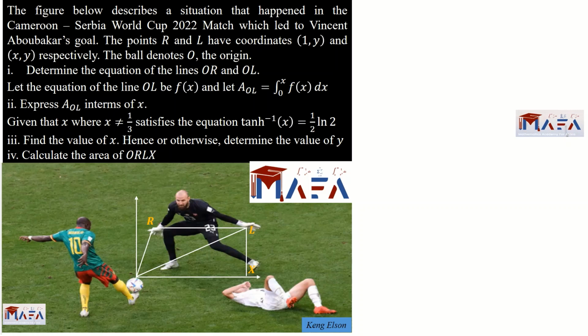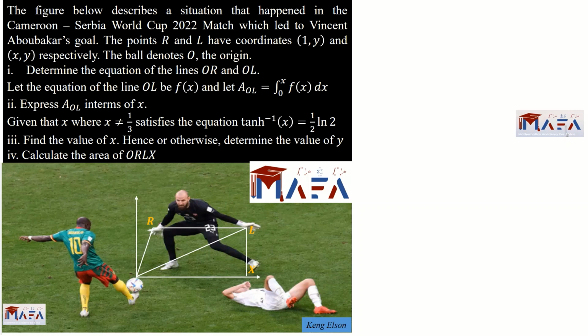Alright, so in this video we are going to be solving a problem step by step. So the question reads: the figure below describes a situation that happened in the Cameroon versus Serbia World Cup 2022 match, which led to Vincent Aboubakar's goal. The points R and L have coordinates (1, y) and (x, y) respectively. The ball O denotes the origin. Roman 1. Determine the equation of the lines OR and OL.